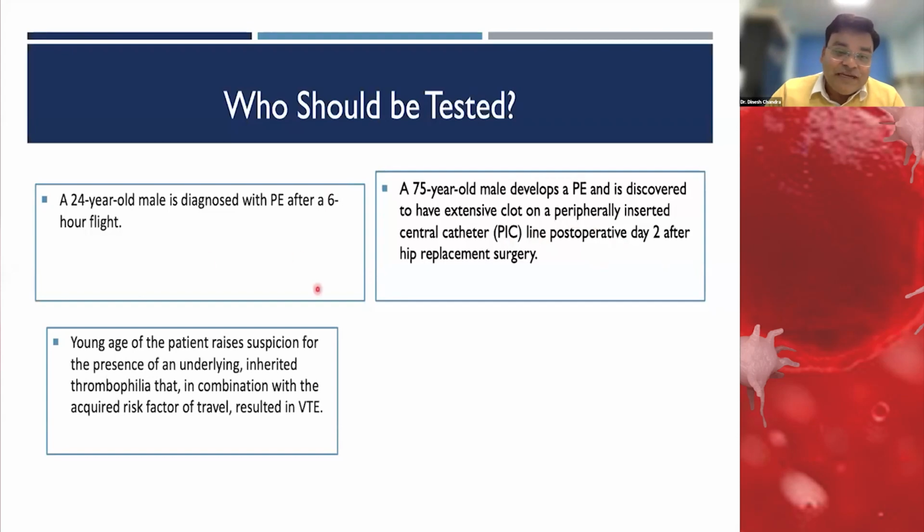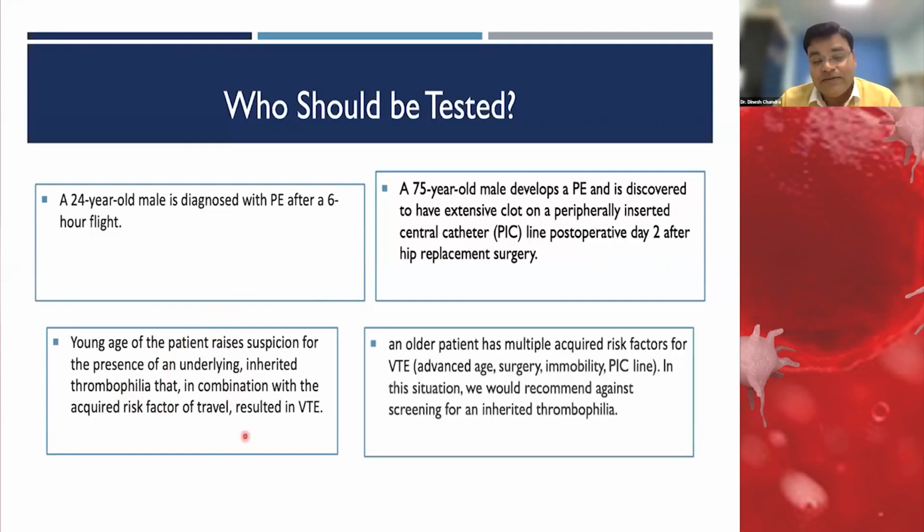Definitely we have to do it in the first, because this is a young patient and the precipitating factor is not a major one, it is stable. So this patient we have to investigate because it's a young patient, and there are more chances of inherited thrombophilia. However, in the other case, from the history there are multiple risk factors which can lead to clot formation or increased hypercoagulability. So this is a situation where we should not work up for thrombophilia.